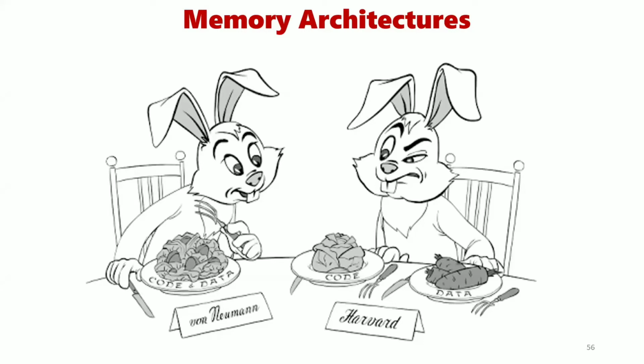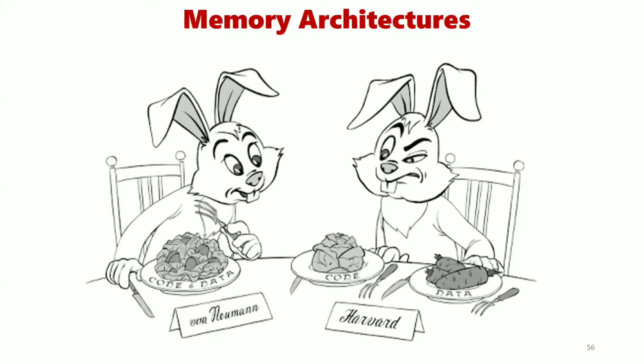Now tell me which memory architecture is sufficient. That's why I have taken this example here, these rabbits. Now we have data, so data consists of your carrot and the code consists of your cabbage in the Harvard architecture. And here the code and data are mixed together in the von Neumann architecture. Now tell me which memory architecture is efficient, or which memory architecture will work fast. Okay, if you have any answers from you.